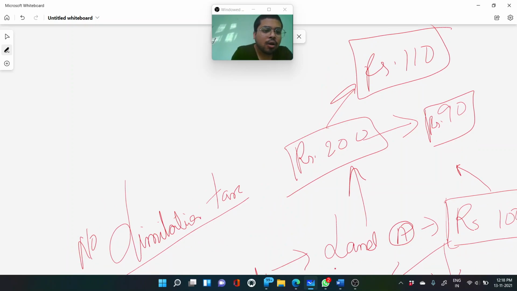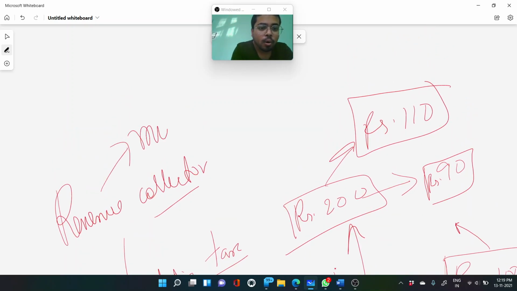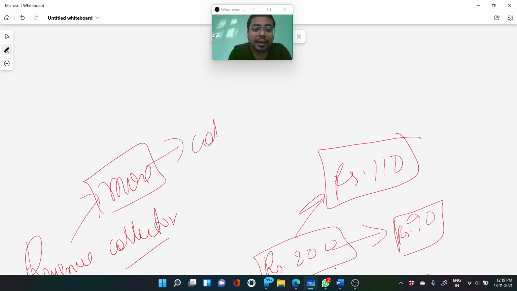Now, if the revenue collector knew that I'm getting that much profit, I will push the peasants, I will push the farmers to grow more. I will try to improve the agriculture methods, the irrigation methods, the means of agriculture activities, so that farmers will be able to produce more, and when they produce more, I will be able to collect more tax.